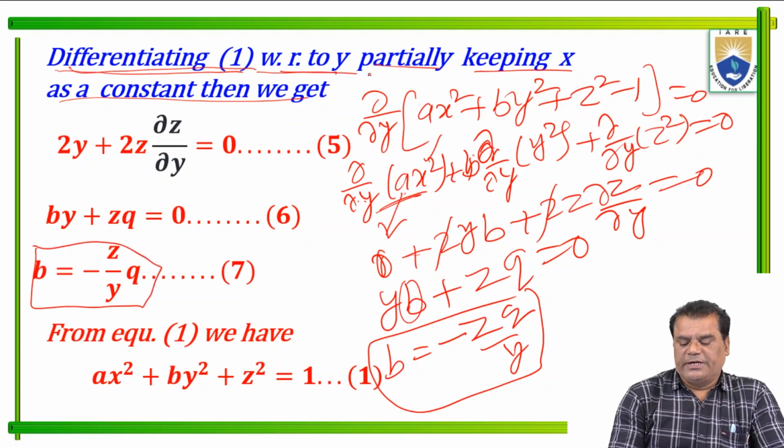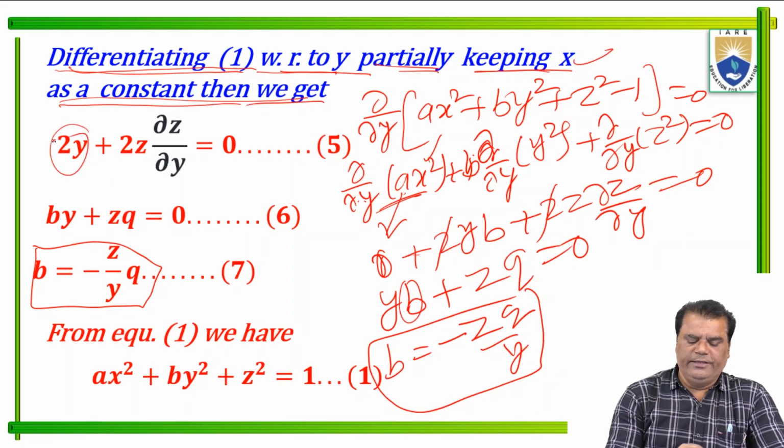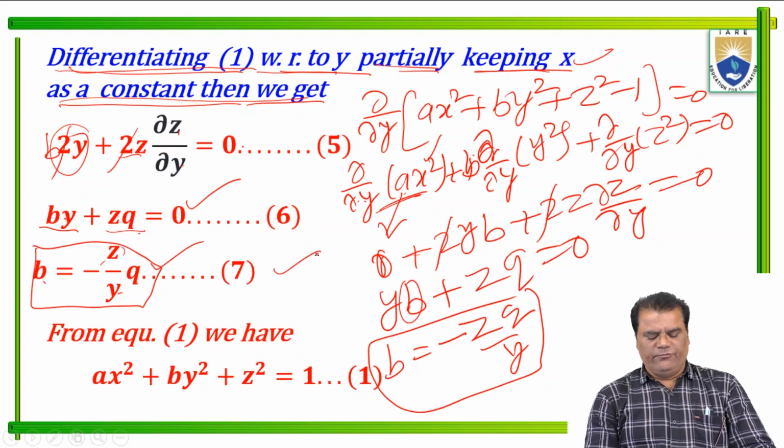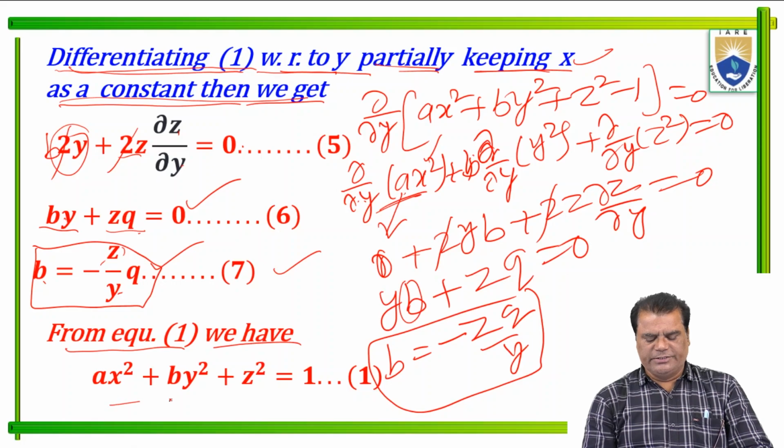Differentiating 1 with respect to y, keeping x as a constant, we get 2by plus 2z dou z over dou y equals 0. The 2 cancels, so by plus zq equals 0. Dividing by y, b equals minus z upon yq. This is equation 7, from equation 1 we have this relation.